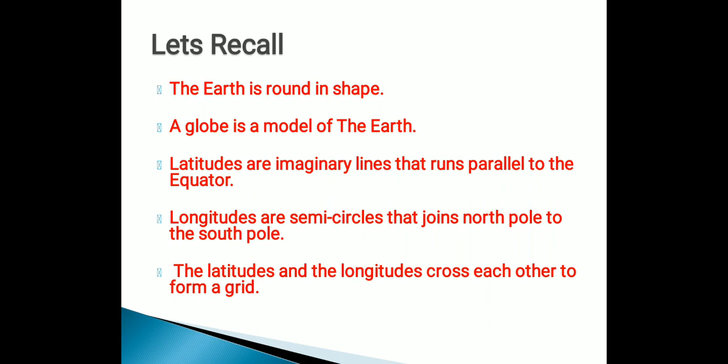Latitudes are imaginary lines that run parallel to the equator. Longitudes are semicircles that join the north pole to the south pole. We have already discussed all these things, but we are just summarizing the chapter. The latitudes and the longitudes cross each other to form a grid.